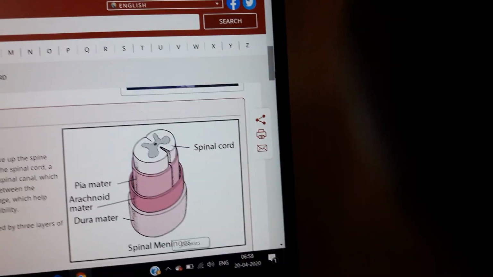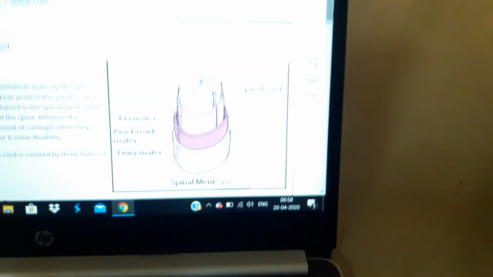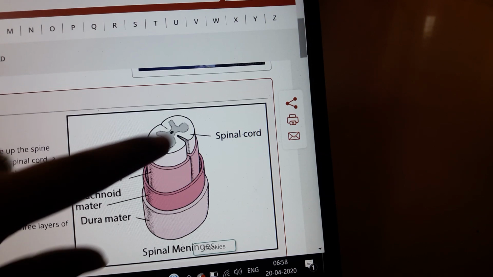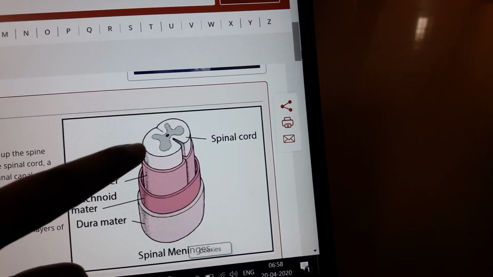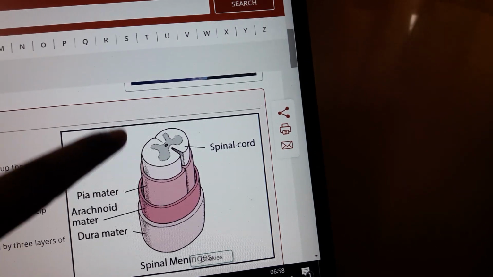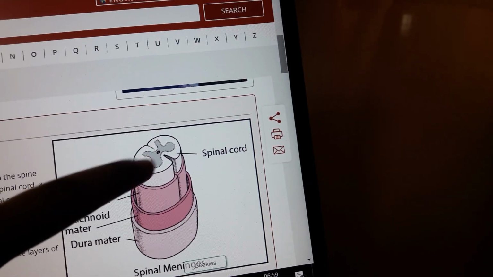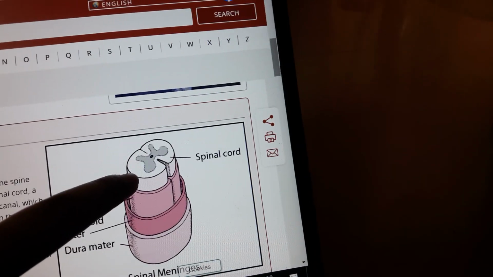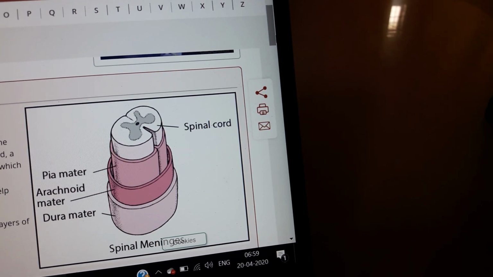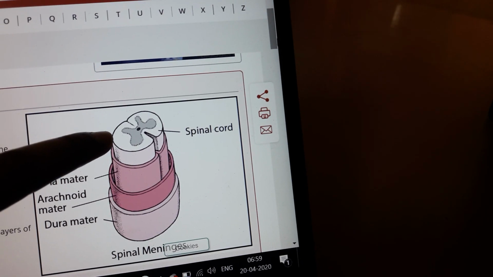Next, coming to the arrangement here, the spinal cord is incompletely divided into two parts, anterior and posterior. Inside we have gray matter and outside we have white matter. See the color identification here, which is exactly opposite to the brain.